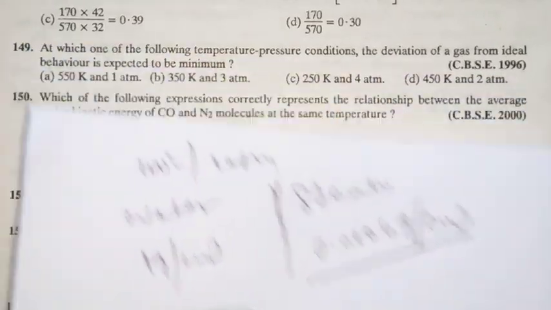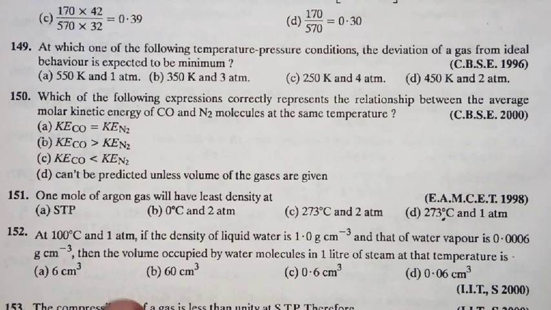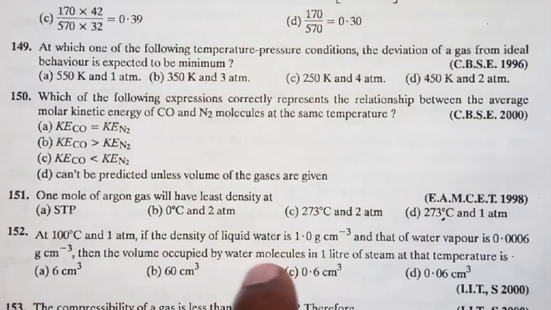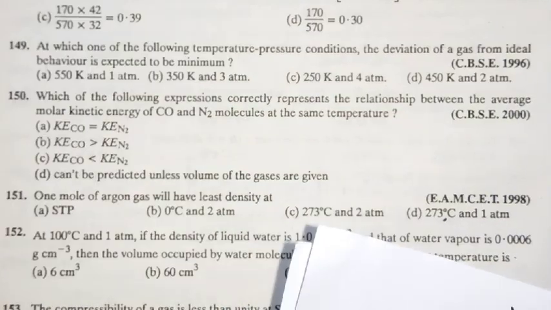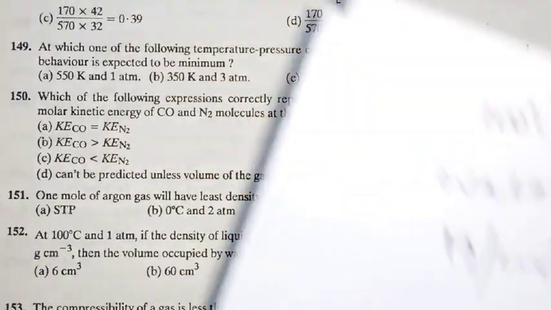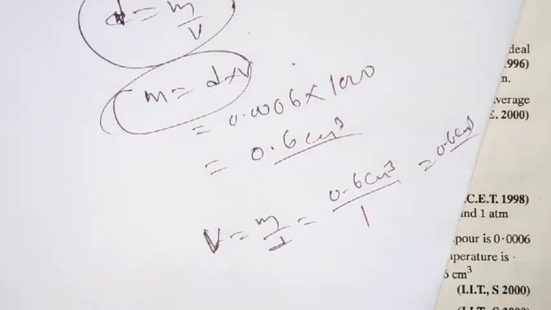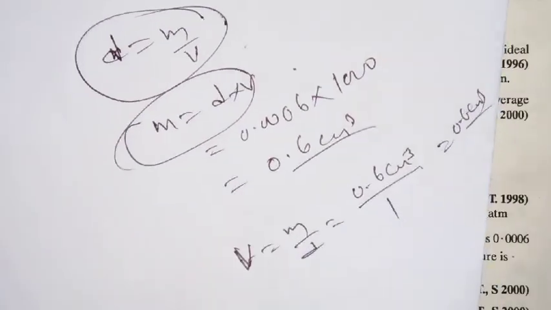Is the procedure okay? So 100 degrees centigrade, 1 atmosphere, water density given, steam density given. Finally they asked the volume occupied by water molecules in 1 liter of steam. So first identify the mass of the steam, then identify the volume in terms of water. So V equals m by d, then m value we got 0.6, density of water is 1, then you will get 0.6. Is it clear?